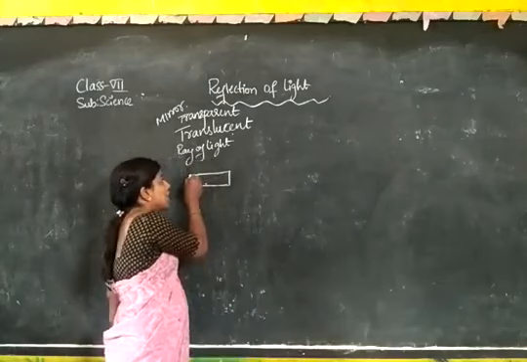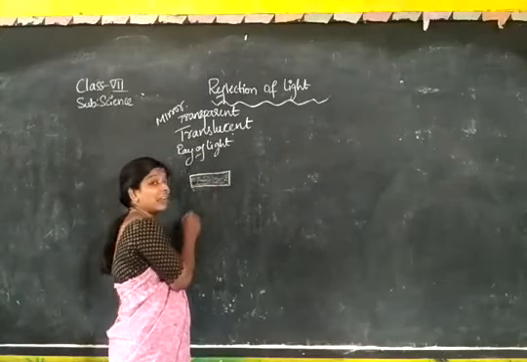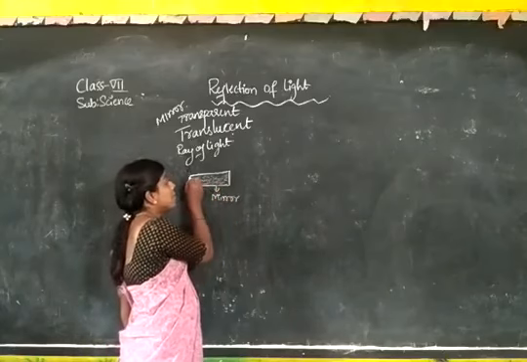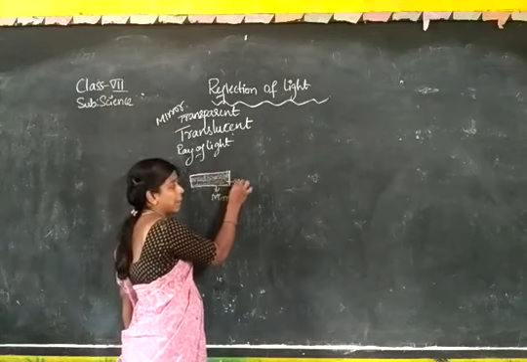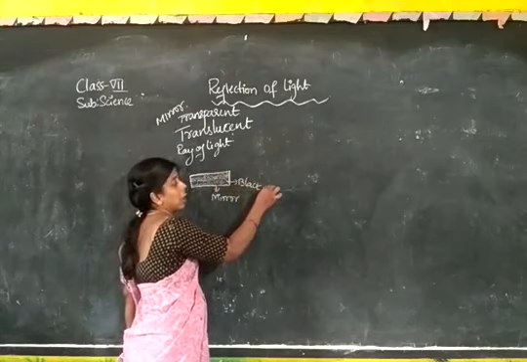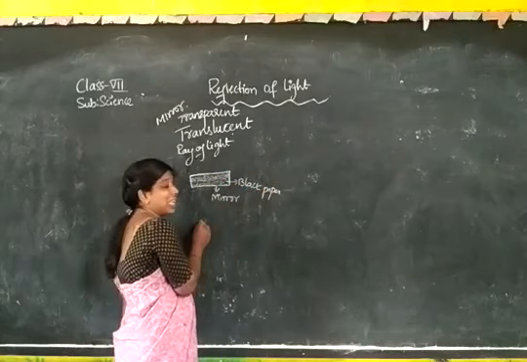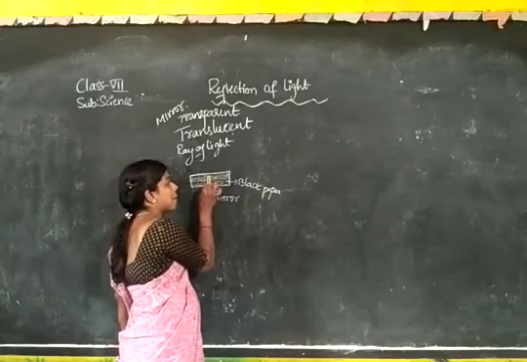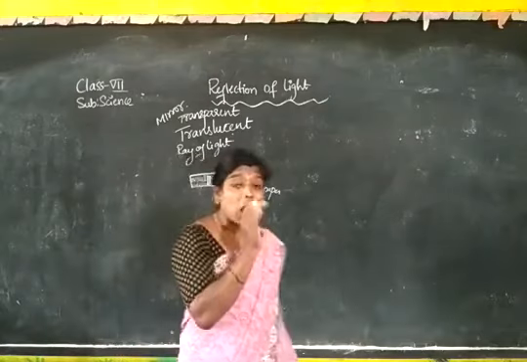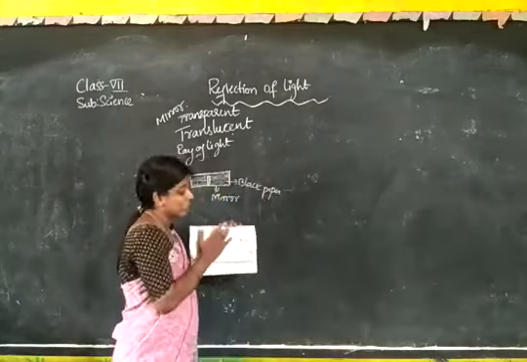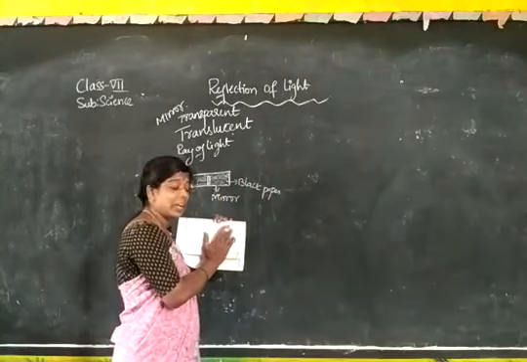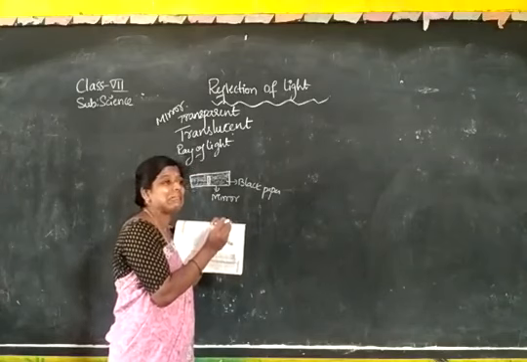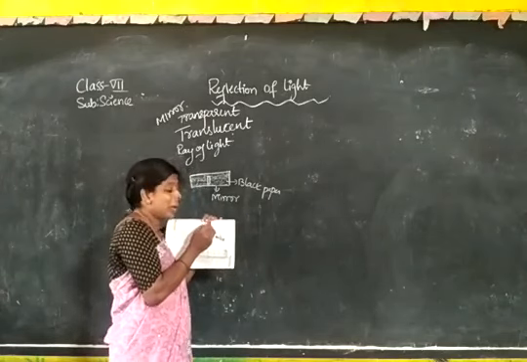You cover this totally with black paper. What did we take actually here? We took a mirror. We covered it totally with black paper. With the help of any scissors or a blade, you make a small slit in this paper, not onto the mirror. This is a mirror, onto that we covered it totally with black paper, and with the help of a blade or scissors you make a small slit.